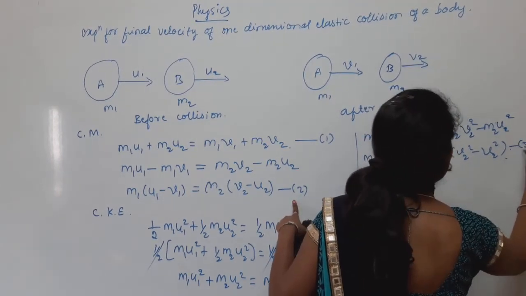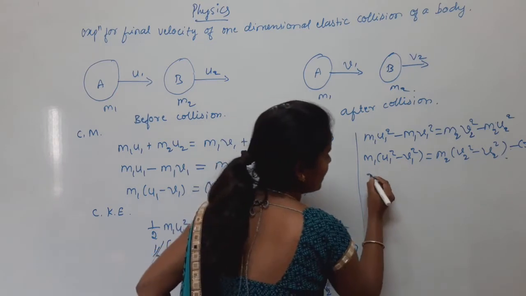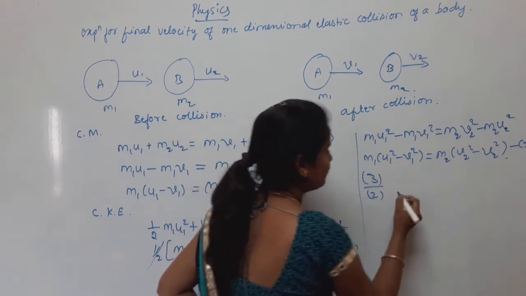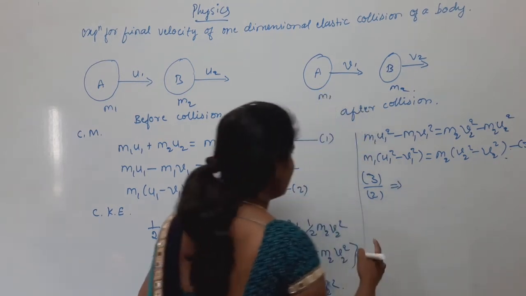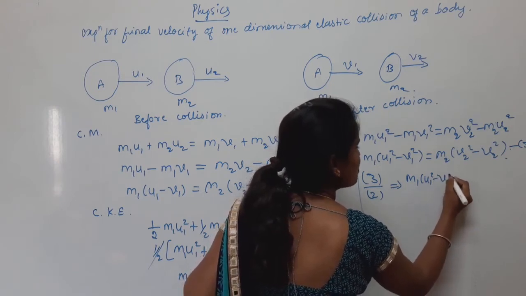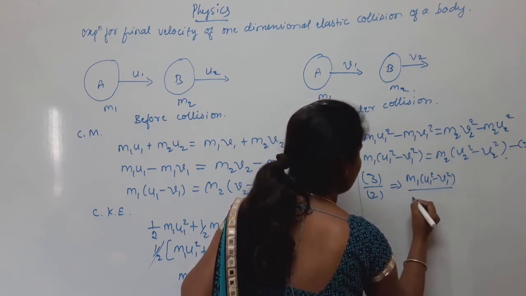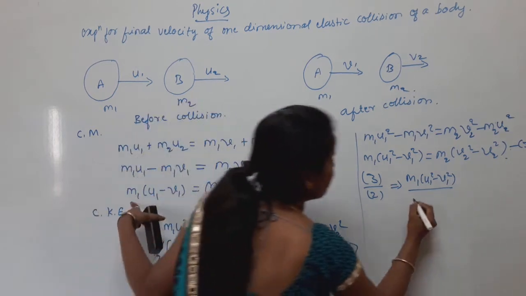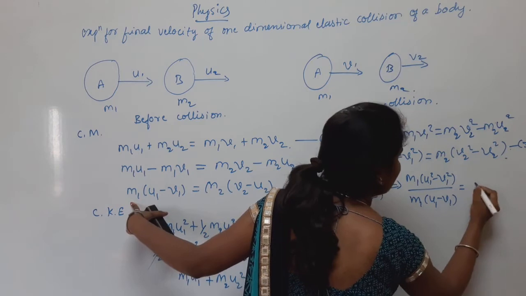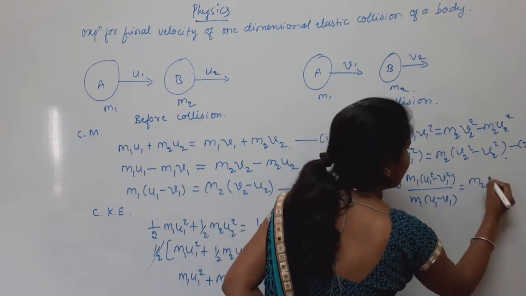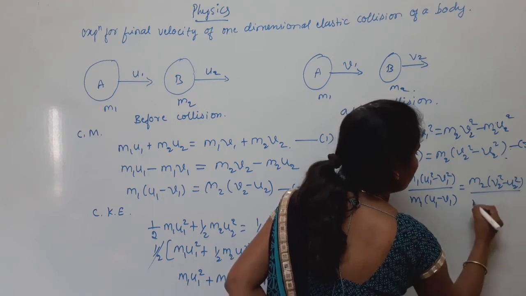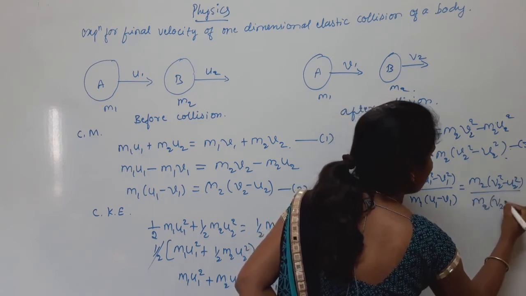Now I am dividing equation 3 by equation 2. We get, on the left side, m1 times u1 square minus v1 square divided by m1 times u1 minus v1, and on the right side, m2 times v2 square minus u2 square divided by m2 times v2 minus u2.